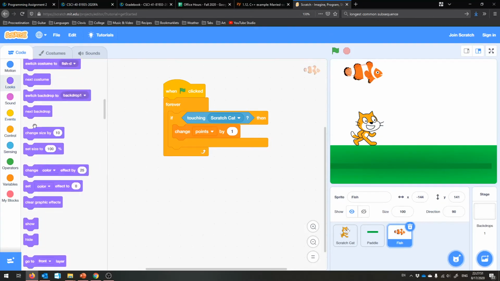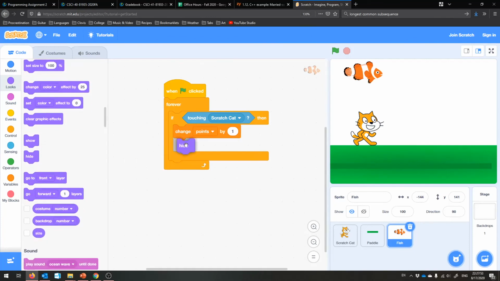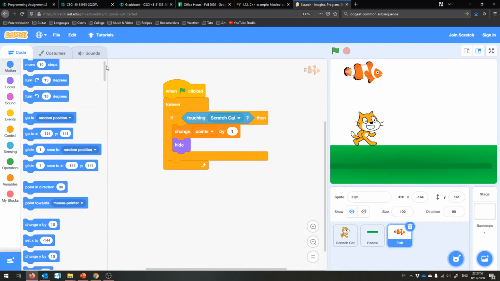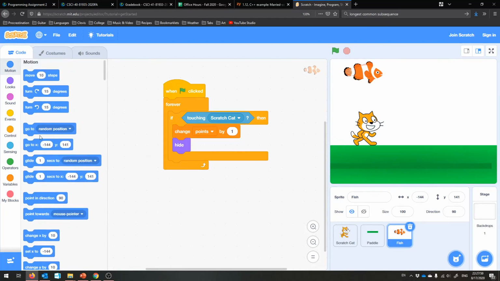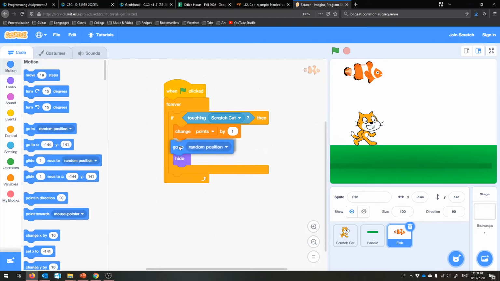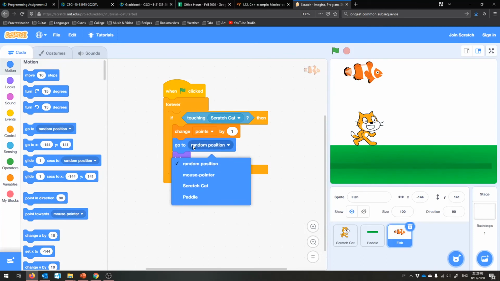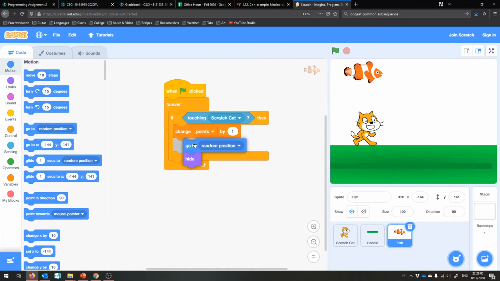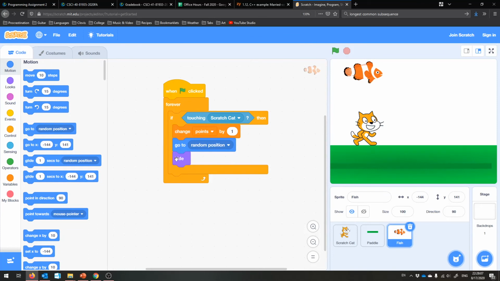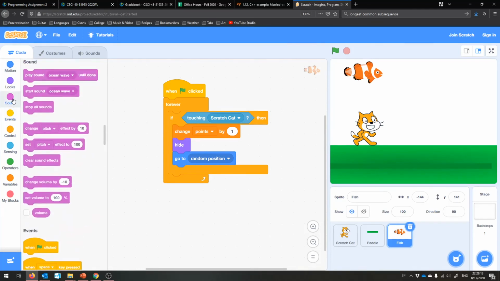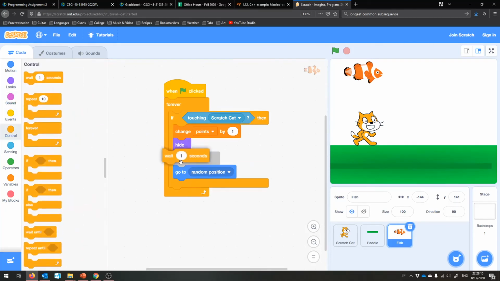Where'd the hide go? Hide the fish, and maybe we'll move the fish to some random place. Like, I don't know, go to random position. But that might ruin things in a second, but we'll figure it out. Go to a random position, and then after a few seconds, show yourself again. Wait 1 second, and then show yourself.